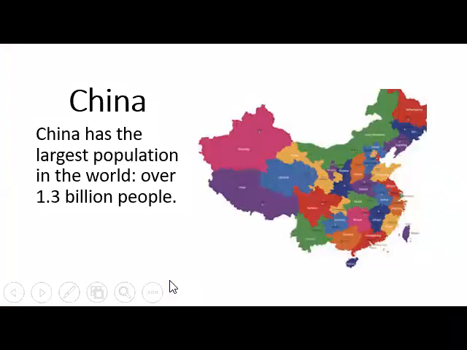Okay. China has the largest population in the world, over 1.3 billion people. As you can see on the Chinese map, China has the largest population in the world.